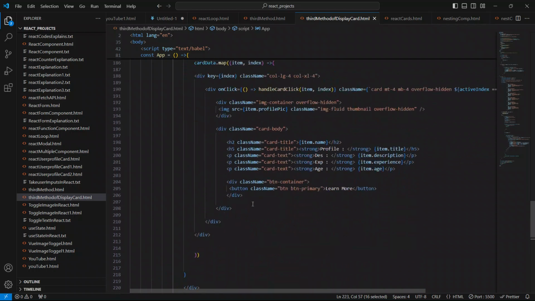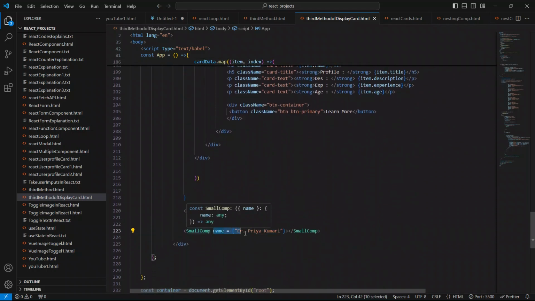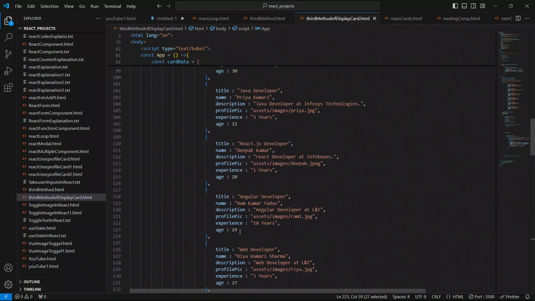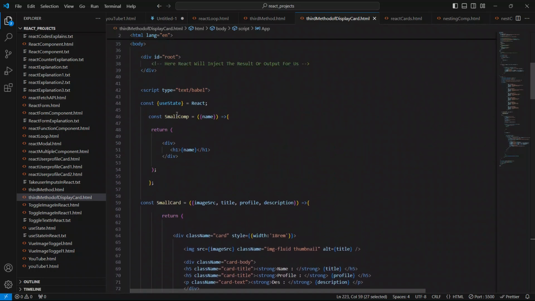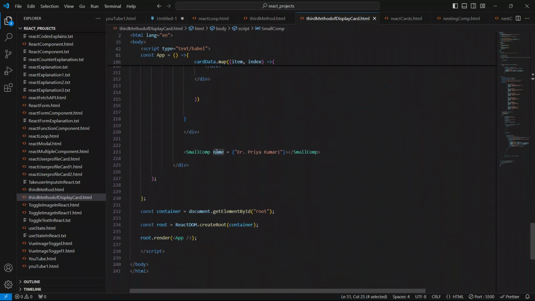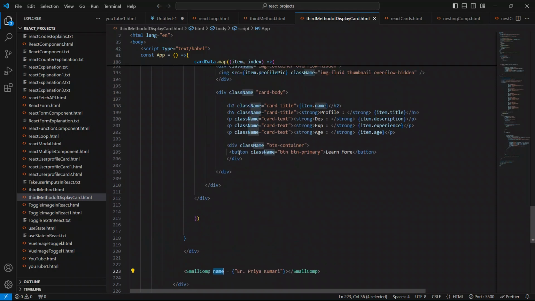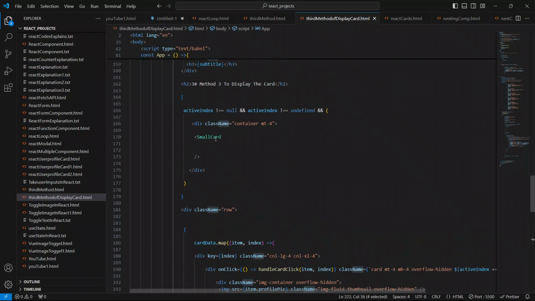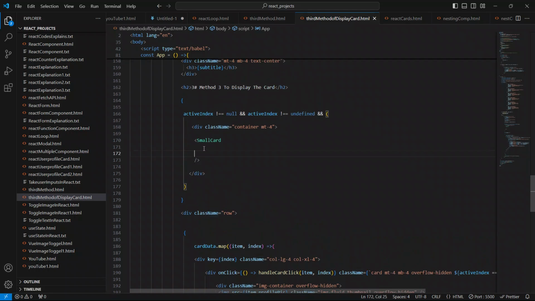So like here also, guys, I have given the name prop value as Priya Kumari, and it has got one prop, name. I am showing the name here also, and I have given the name value to this name prop, and the value is Priya Kumari. So here also we are gonna do this to this small card component also.